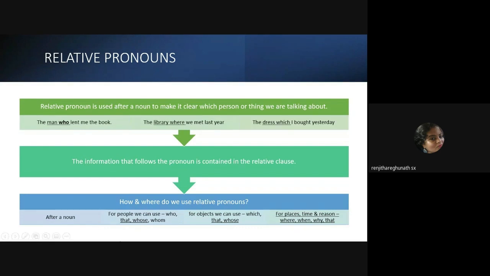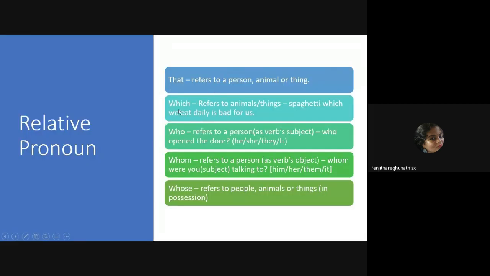All right. If we are talking about a specific place or a time or reason, all right, എന്ത് സംഭവിച്ചു, എവിടെ സംഭവിച്ചു, എപ്പ സംഭവിച്ചു, അങ്ങനത്തെ കാര്യങ്ങള് ക്ലാരിറ്റി കൊണ്ടുവരാനാണ് യൂസ് ചെയ്യണമെന്നുണ്ടെങ്കിൽ then we use the WH words like where, when, why. All right. That, which, who, whom, and whose.